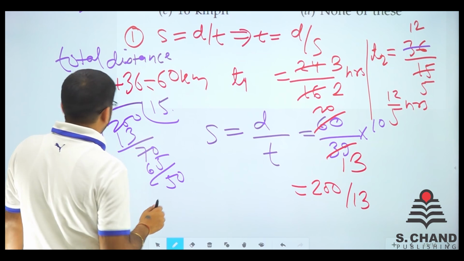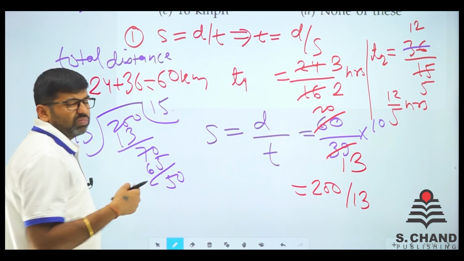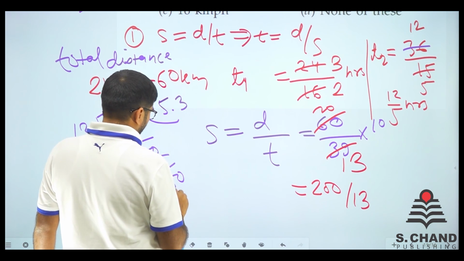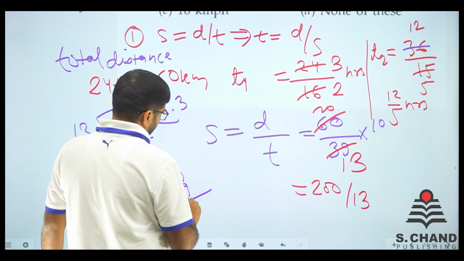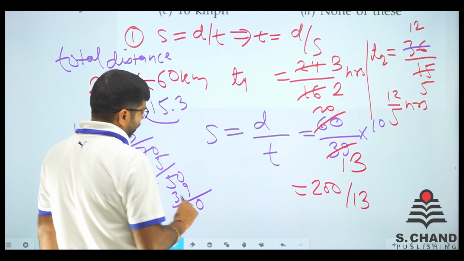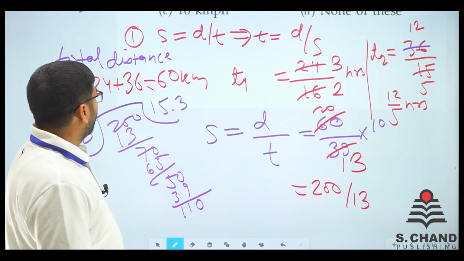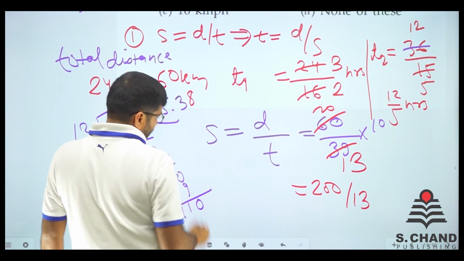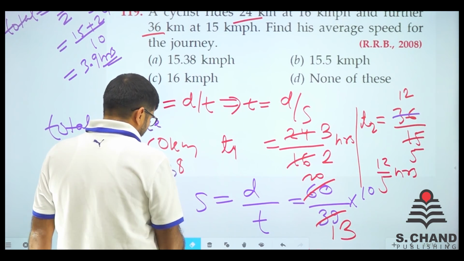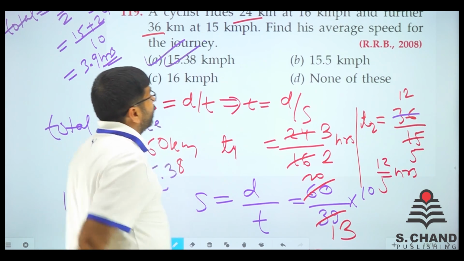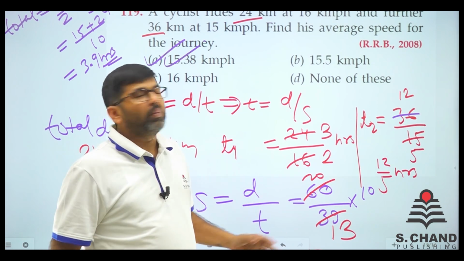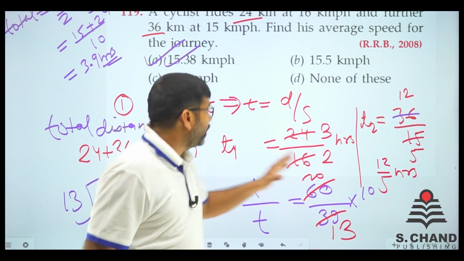Now we put a point here. 13 in 50, 3 times is 39. We got 11 and then 0. So it will be approximately 15.38. Is there any option like 15.38 or something? Yes, it is. So average speed is equal to total distance covered by total time. That is the actual thing you need to do.